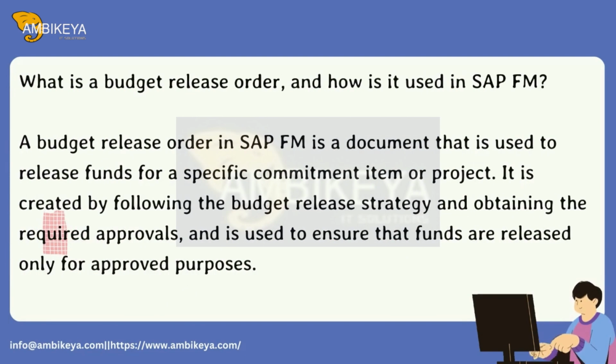What is a budget release order, and how is it used in SAP FM? A budget release order in SAP FM is a document that is used to release funds for a specific commitment item or project. It is created by following the budget release strategy and obtaining the required approvals, and is used to ensure that funds are released only for approved purposes.